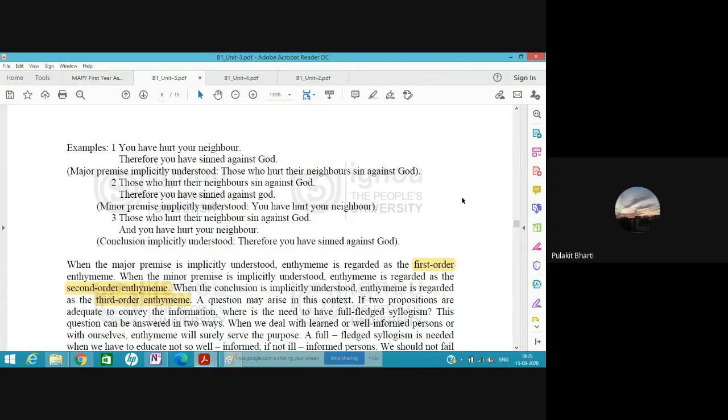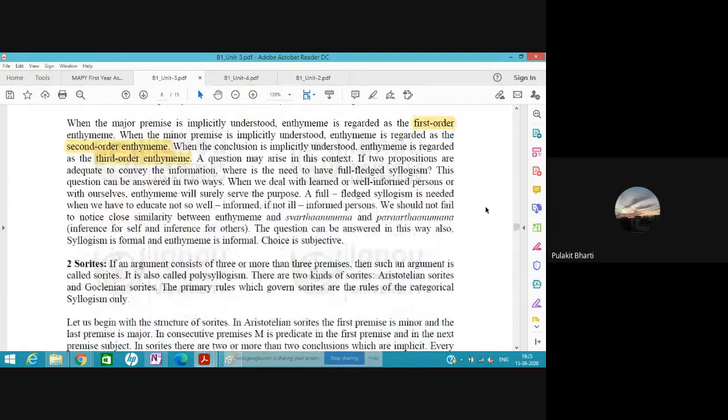Okay, so is it clear what is enthymeme? It is simply when one of the three propositions is missing in the complete syllogism, and therefore the syllogism is incomplete, and we have to assume the third proposition. That is called enthymeme.